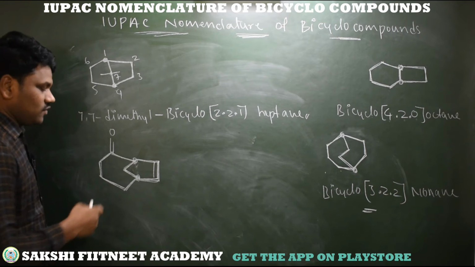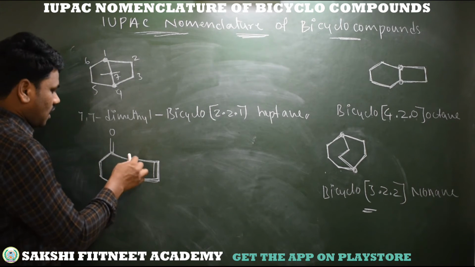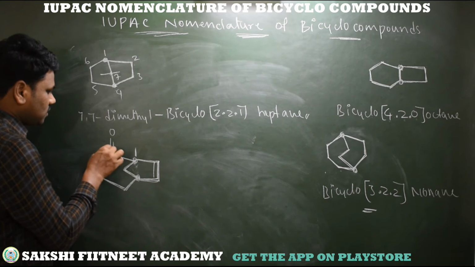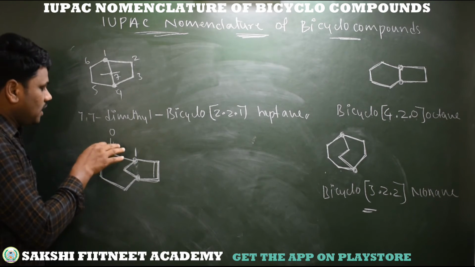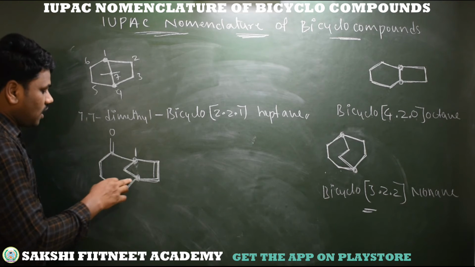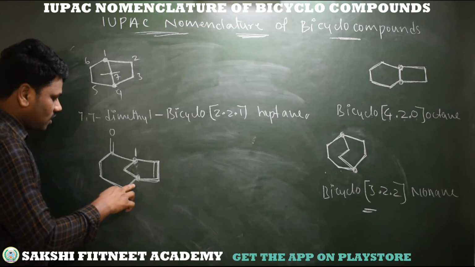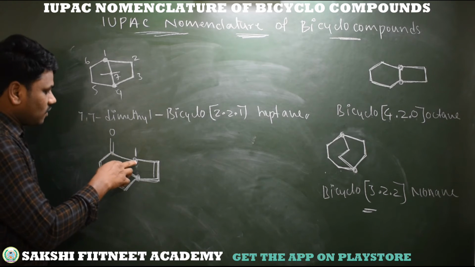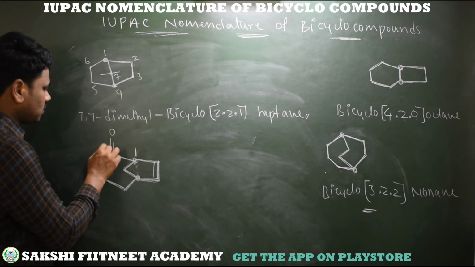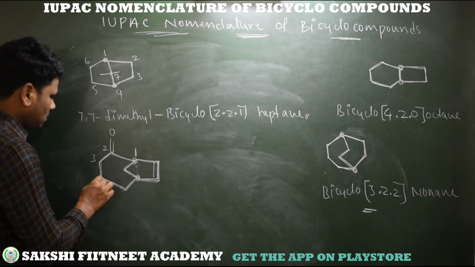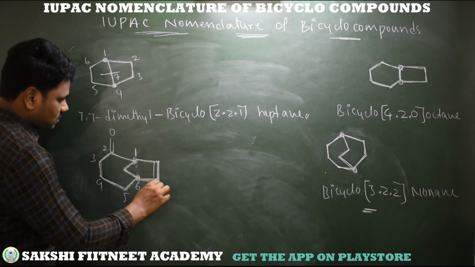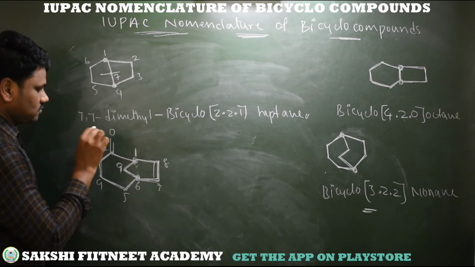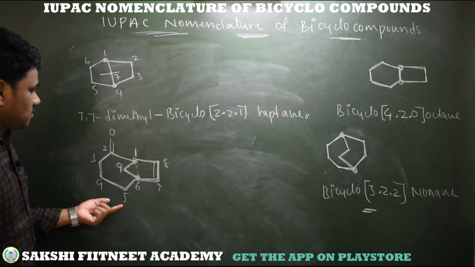Numbering from any one of these two bridgehead carbons. I am starting from here because from this carbon I can cover this ketone first, least locant order. If I take numbering from here, 1, 2, 3, 4, 5th carbon, ketone becomes 5th. But here I am taking from this carbon, ketone becomes second. 1, 2, it's 3rd, 4, 5, 6, 7, 8, then last 9. This is the numbering of the compound.